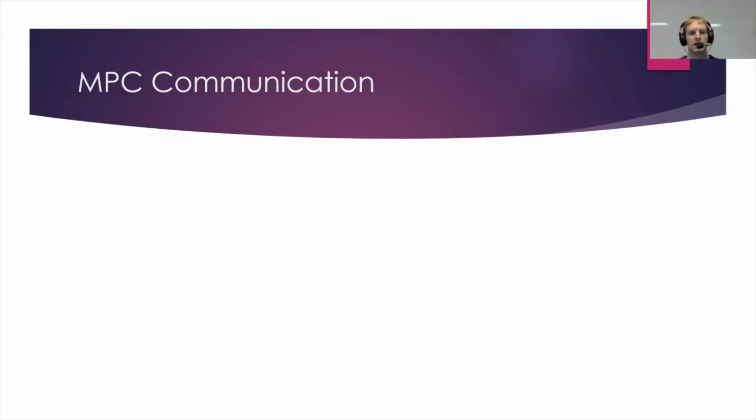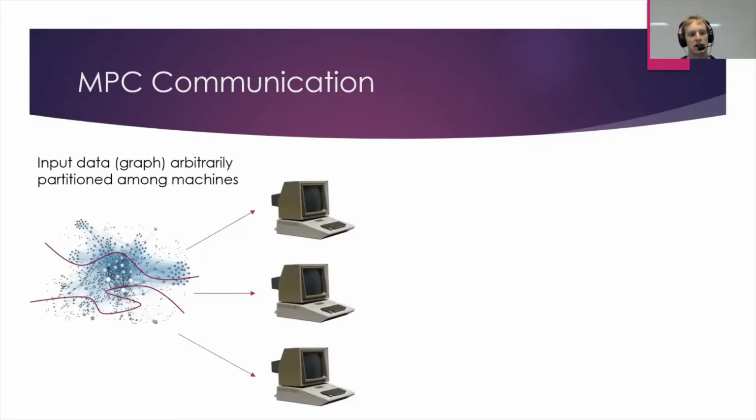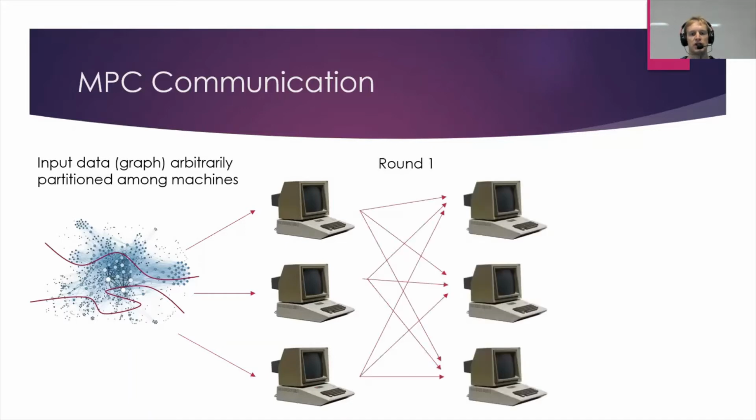So to begin with, our input graph is distributed arbitrarily among our machines. We just need that one copy of each edge and each node in the input graph exists somewhere on one of our machines, and that each machine is obeying its space bound of S. And then each machine can do some computation on the data it received, and then there is a synchronous communication round in which it can send data to any other machine.